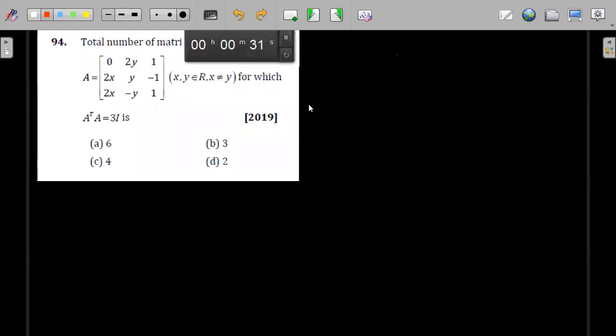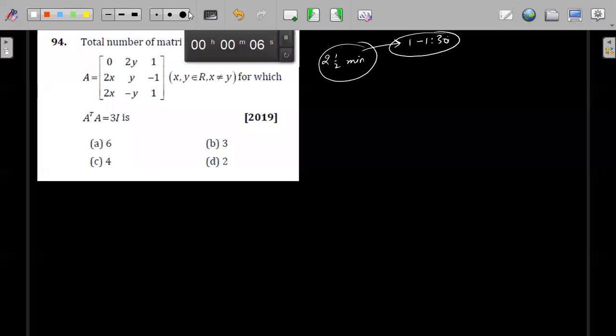See, 2.5 minutes you have taken. Most of you are taking 2.5 minutes. Actually, you should be able to solve this question in 1 to 1.5 minutes. Try to reduce the time you are taking to solve each question. Try to reduce the time by 1 minute for each question. Okay, so 3 minutes. In 3 minutes, I think 10 or 15 students have got the answer.